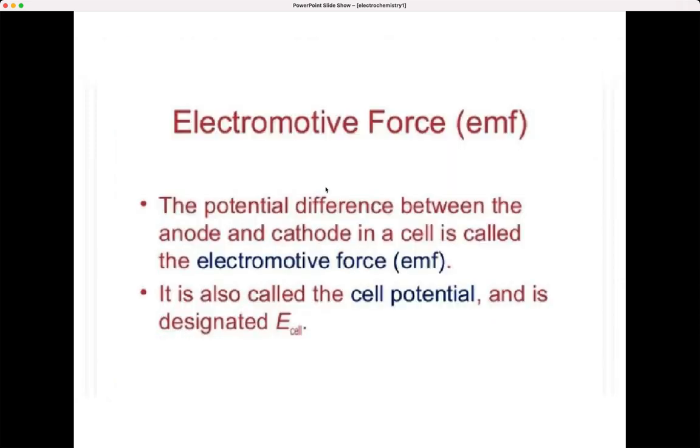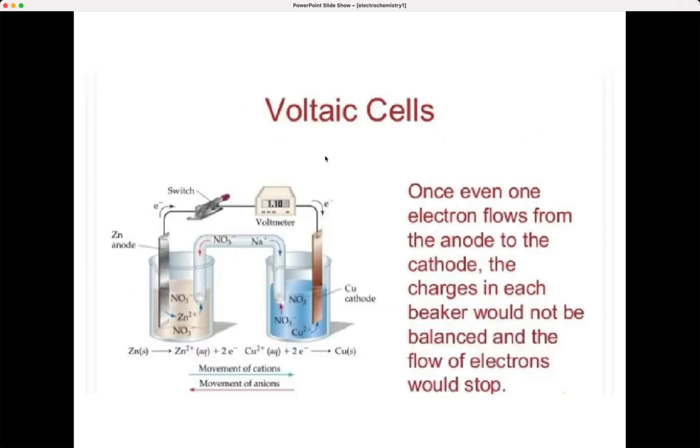Okay, now what is EMF? The potential difference between the anode and cathode is called EMF. It's also called cell potential, and we call it E cell. Now the voltaic cell, very important. Once even one electron flows from anode to cathode, the charges in these two beakers will not be balanced, and the flow of electrons would stop. So on this side it is cation, and this is anion. You can see the zinc anode, voltmeter, copper cathode, and all that. The salt bridge is also given here.